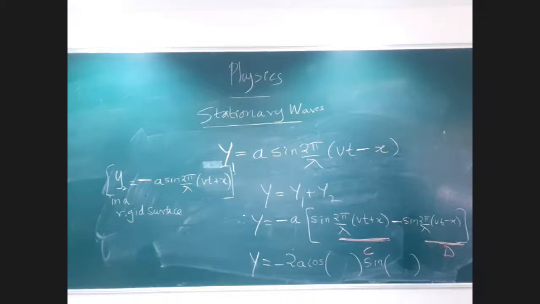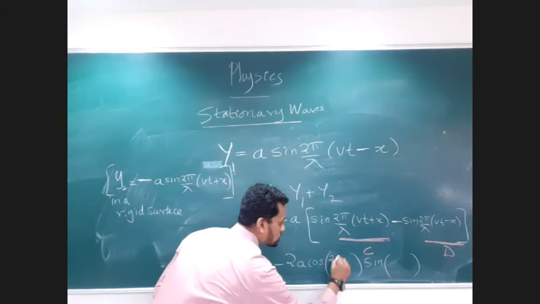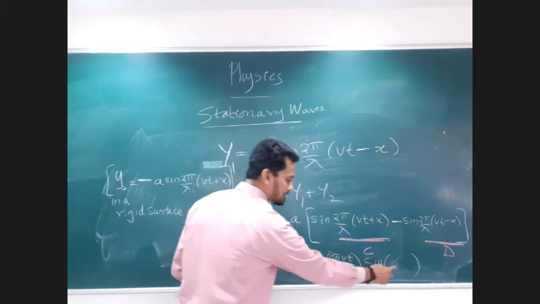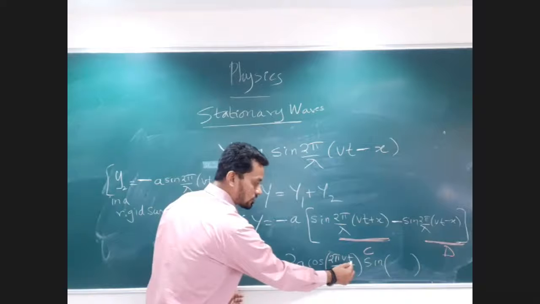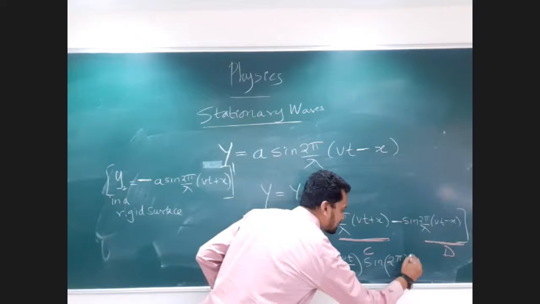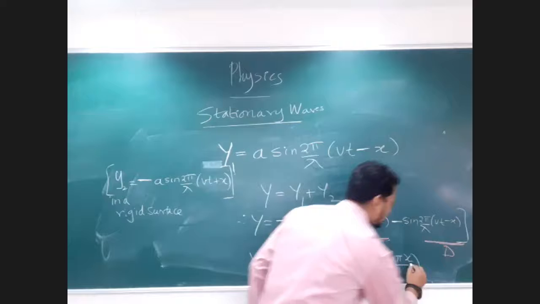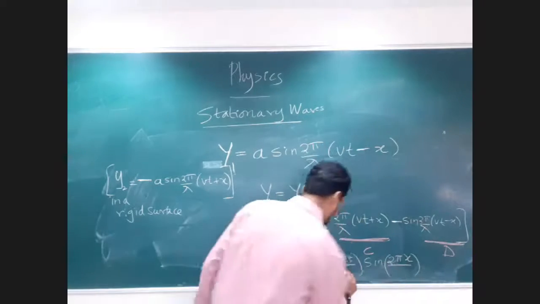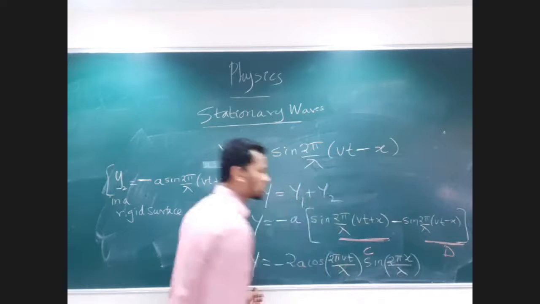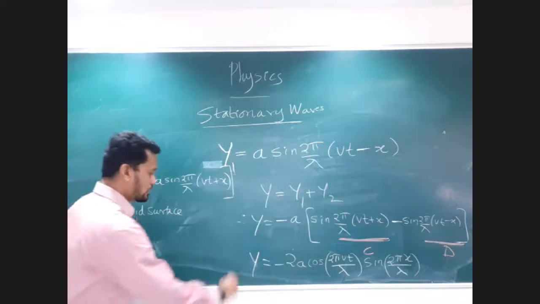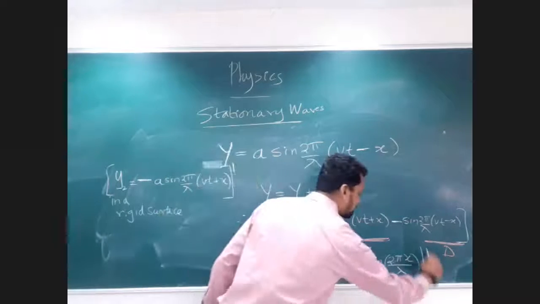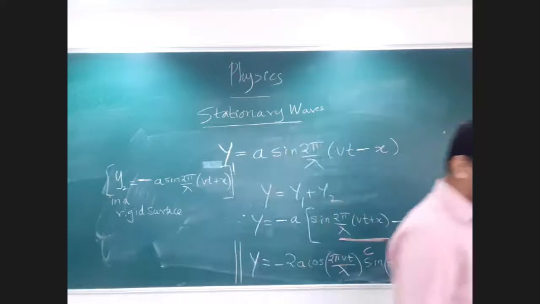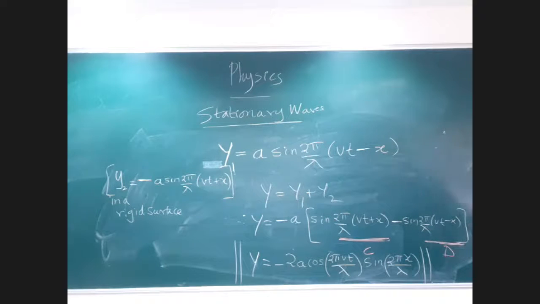If you apply that formula, you get 2 pi vt upon lambda in the cosine term, and in the sine term, there is no time-related part, it's 2 pi x upon lambda, because it's displacement again. This is the equation you should get when you simplify with sin C minus sin D. Thank you. Take care.